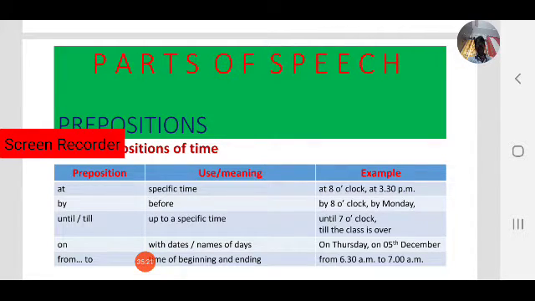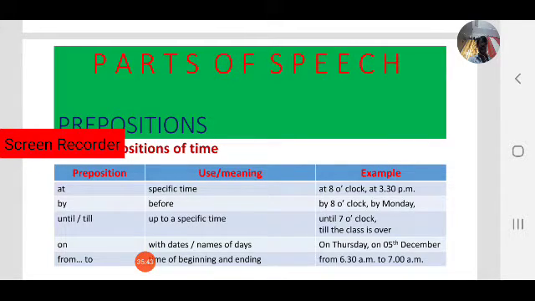Another one, on is also used as a preposition of time. On is used with dates and names of days: on Thursday, on 5th December.